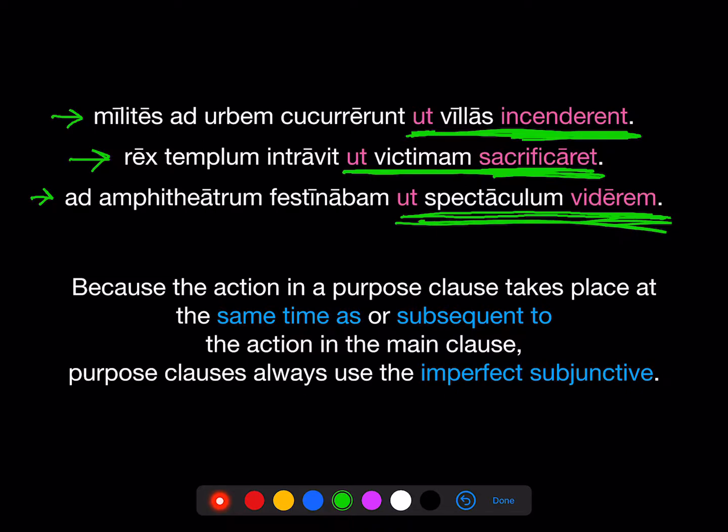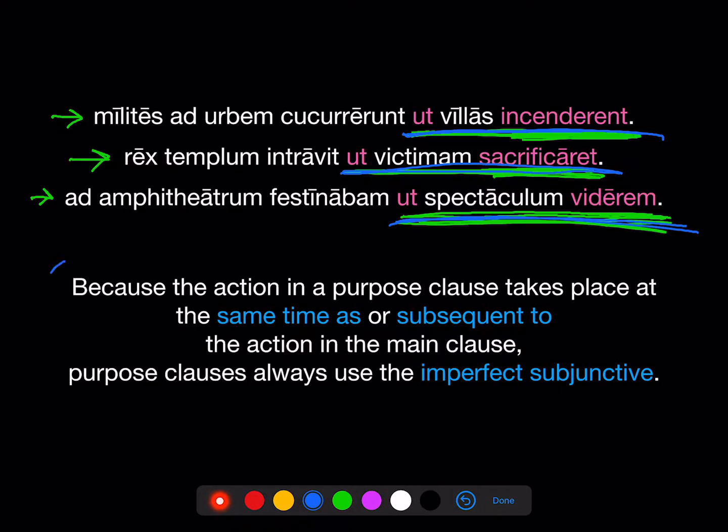You're also going to maybe have noticed the way I translated those: in order that... might. So, in order that they might burn the houses, in order that he might sacrifice the victim, in order that I might see the spectacle. And that's a really traditional way to translate a purpose clause. But in English, we actually more often would say, the soldiers ran toward the city to burn the houses, right? To sacrifice the victim, to see the spectacle.